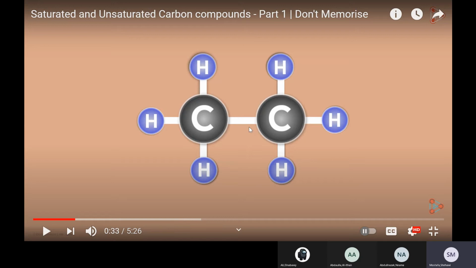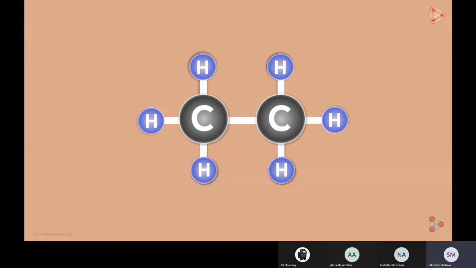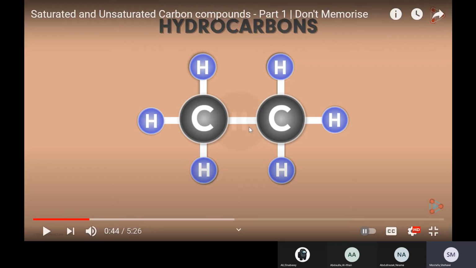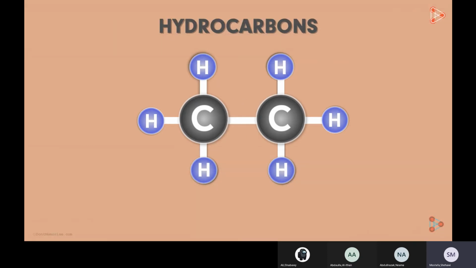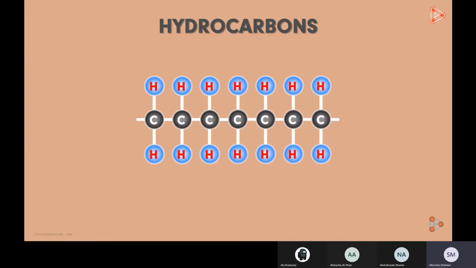Now we'll talk about saturated hydrocarbons and understand their meaning. Again, the word hydrocarbon means a compound that is mainly made of carbon and hydrogen only. Hydrogen and carbon readily form bonds to form a vast range of compounds. These are collectively called hydrocarbons. As the name says, they're compounds chiefly containing hydrogen and carbon.